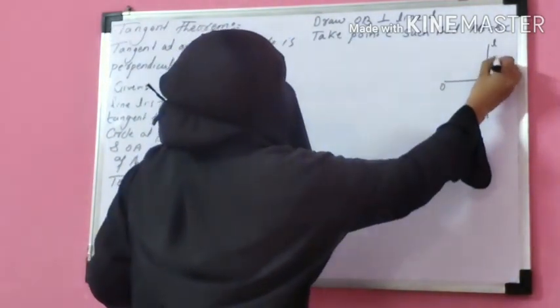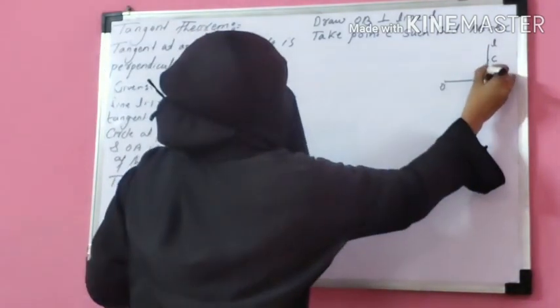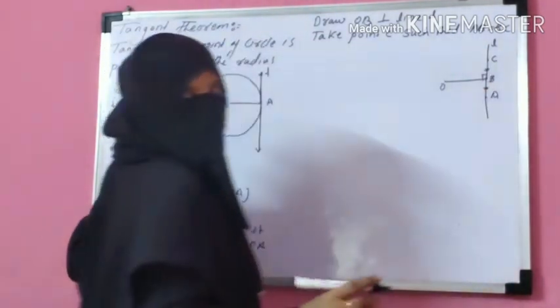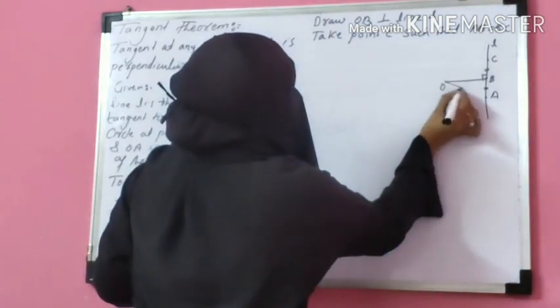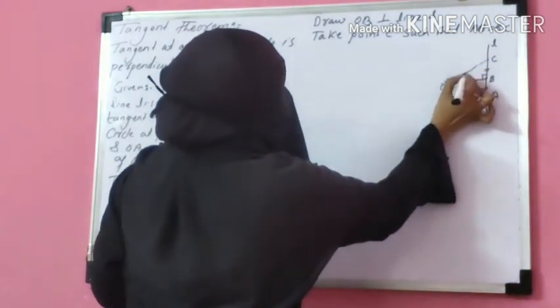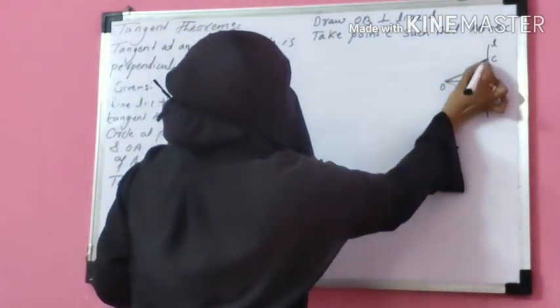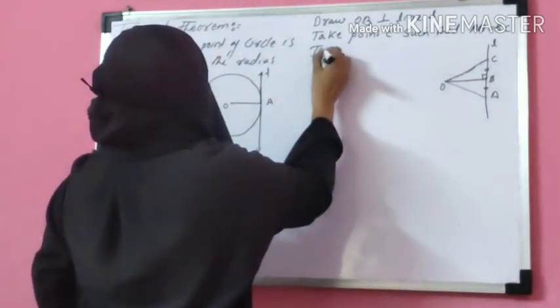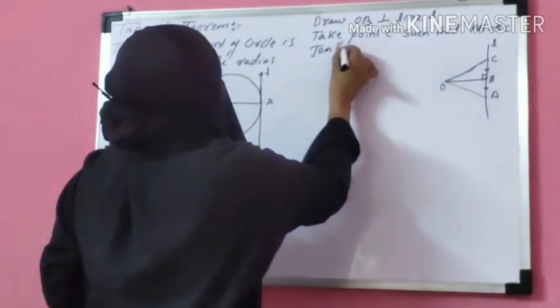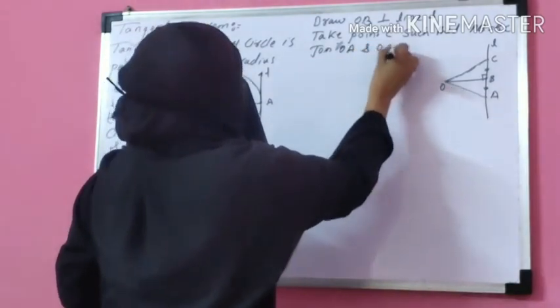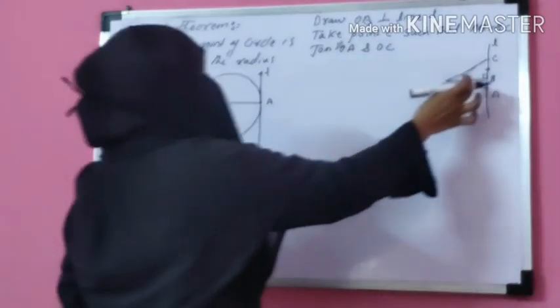Then I consider point C such that AB and BC are equal. Okay. Now join OA and OC. Now write in construction, join OA and OC.